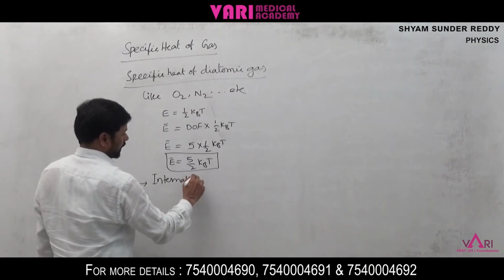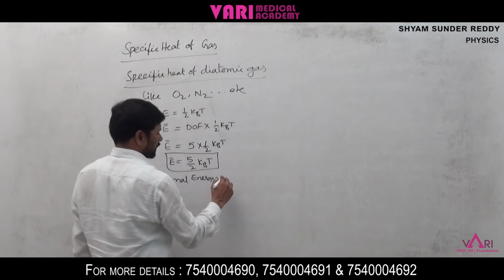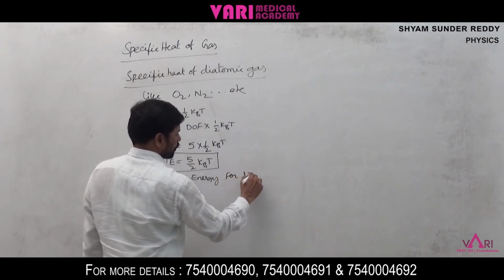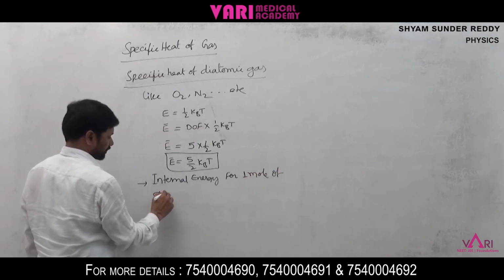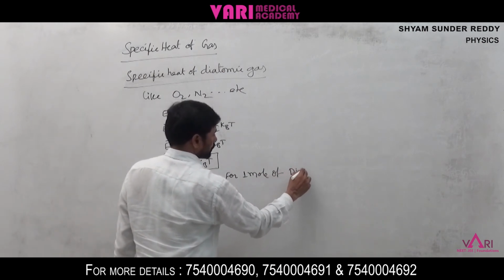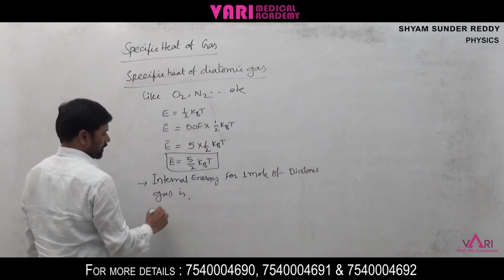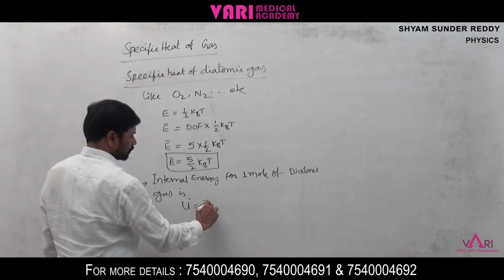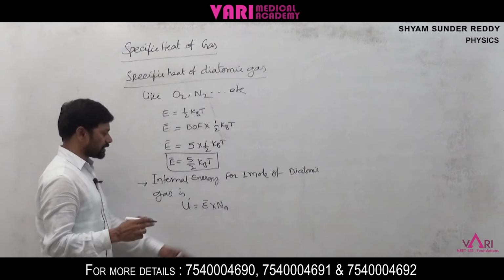Internal energy per 1 mole of gas molecules. Internal energy for 1 mole of diatomic gas is U equal to E bar into Na, Avogadro number. 1 mole of gas molecules, how many molecules are there?